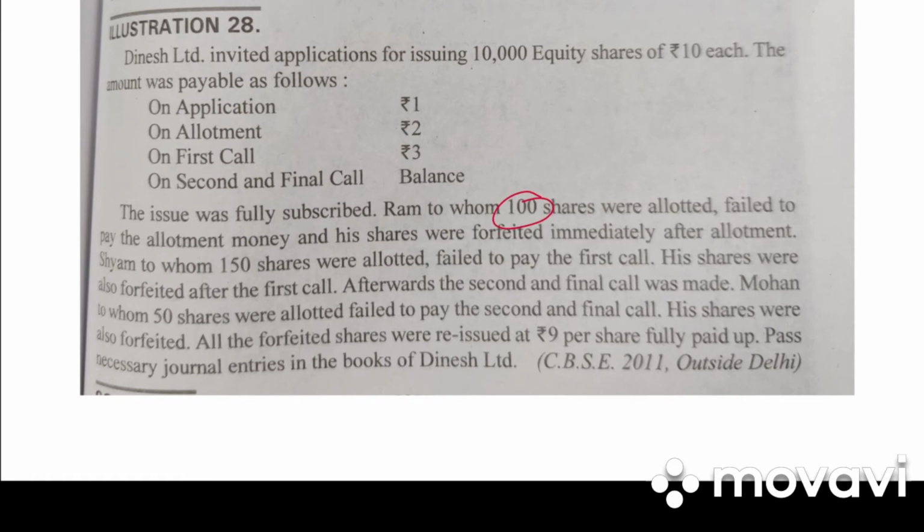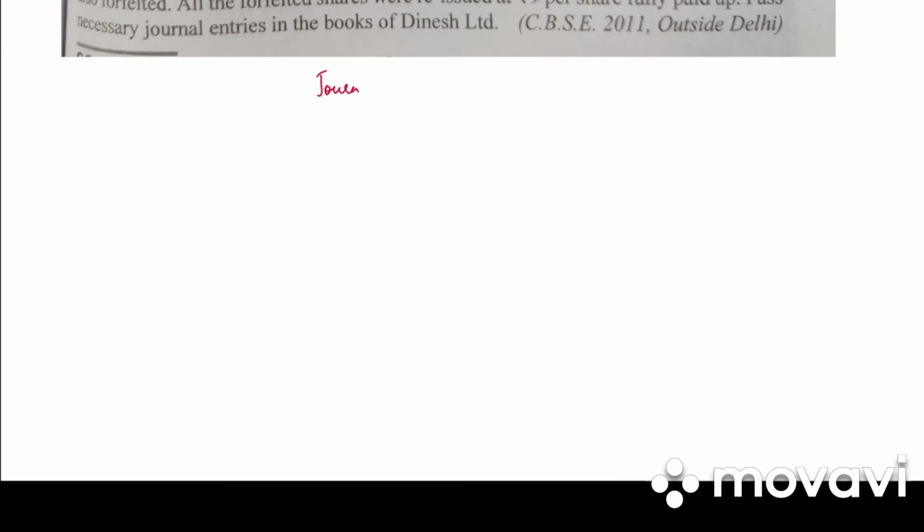Shyam, to whom 150 shares were allotted, in his case the first call was due. His shares were also forfeited. After the second and final call was made, Mohan, to whom 50 shares were allotted, failed to pay second and final call. All forfeited shares were reissued at 9 rupees. Pass necessary entry. So everything was called up. Total was rupees 10, but it is reissued for rupees 9, which means there is reissue of shares at discount. So write down journal entries.